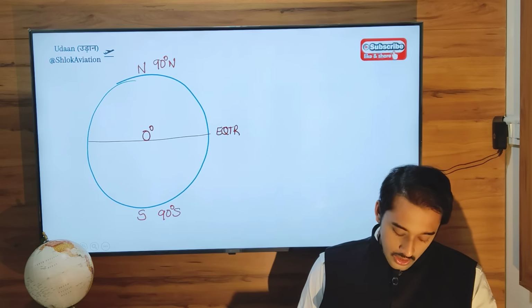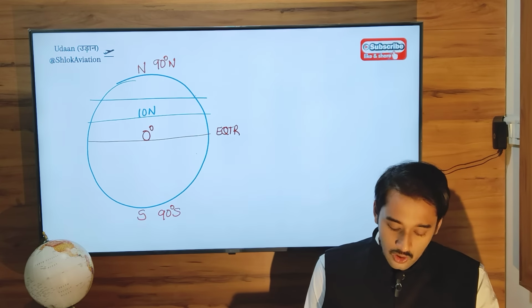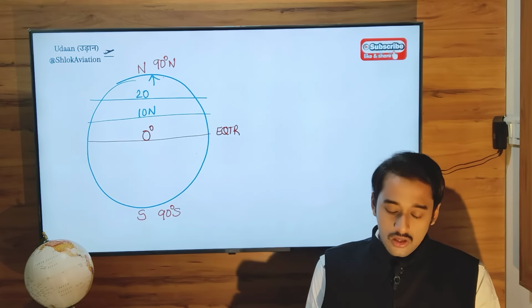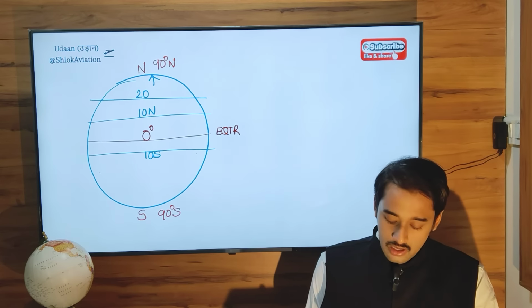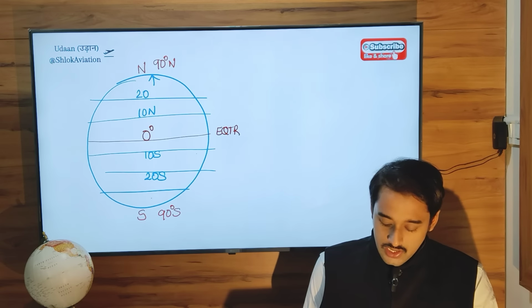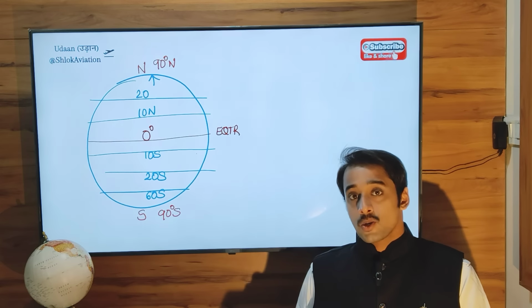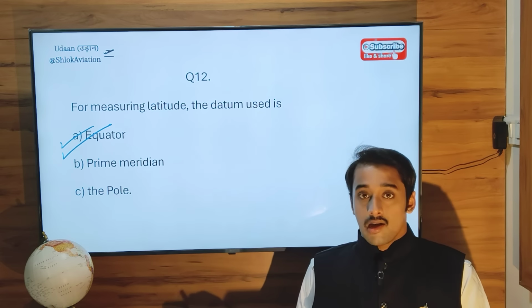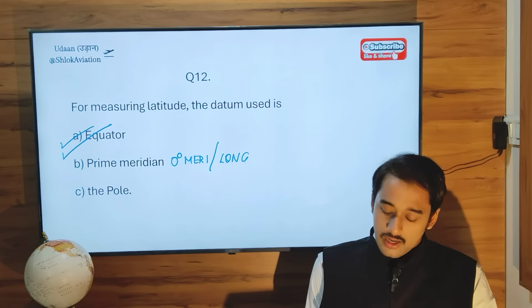So when you have to measure latitudes or label them, your equator will be the datum or the starting point. Going northwards, you will have 10 degree north, 20 degree north, and so on up to 90 degree north. In the southern hemisphere, we have 10 south, 20 south, 60 south, and so on up to 90 degrees south. With respect to latitudes, your equator is the datum. With respect to longitudes, your prime meridian or 0 degree meridian will be your starting point or datum.